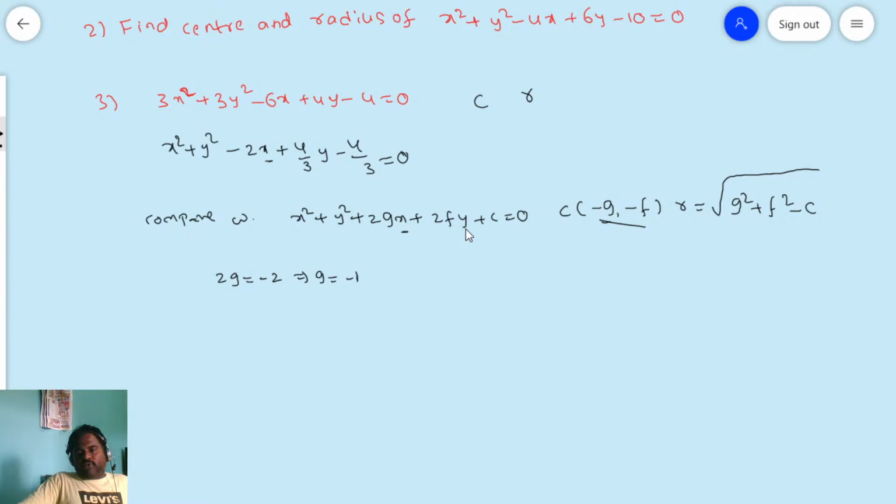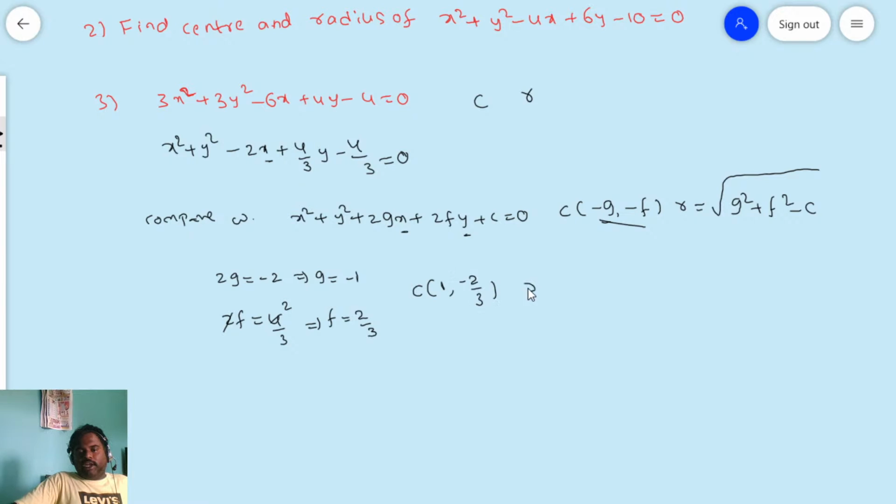Next, 2fy: the y coefficient here is 2f, right? Here, what is the y coefficient in the given problem? It is converted to look like this. So what is the y coefficient? 4 by 3. From this, 2 ones are 2, 2 twos are 4, so f is equal to 2 by 3. Friends, now I know the g value and f value. Therefore the center is minus g, which means minus of minus 1 is 1, and minus f, which means minus 2 by 3.